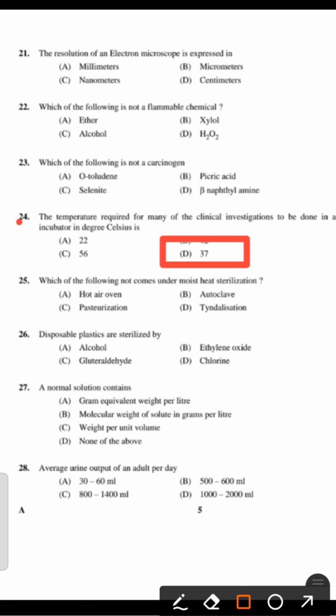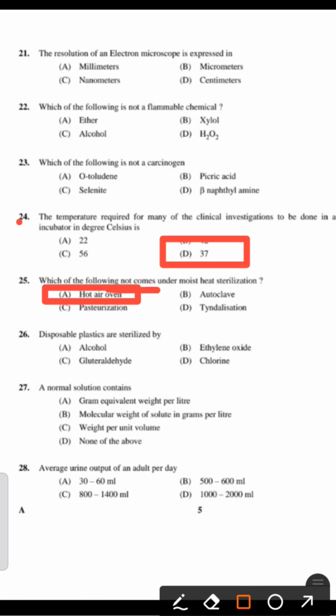Next, the 25th question. Which of the following does not come under moist heat sterilization? Hot air oven, autoclave, pasteurization, tyndallization. The right answer is hot air oven. Hot air oven is based on dry heat, okay?